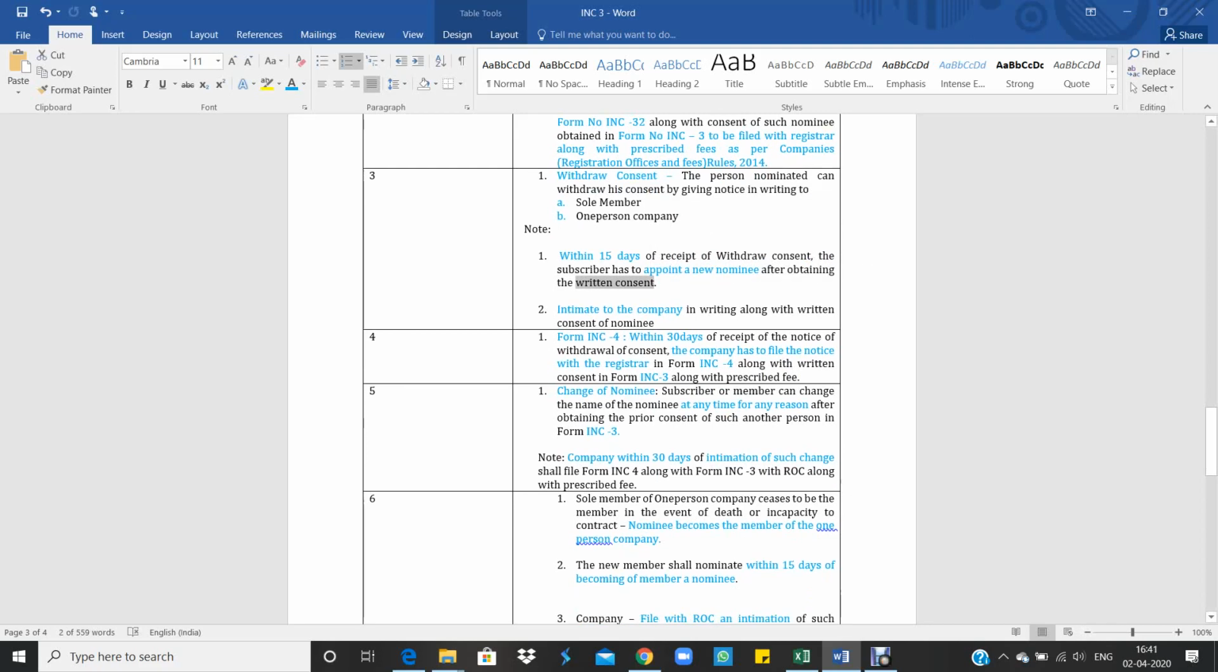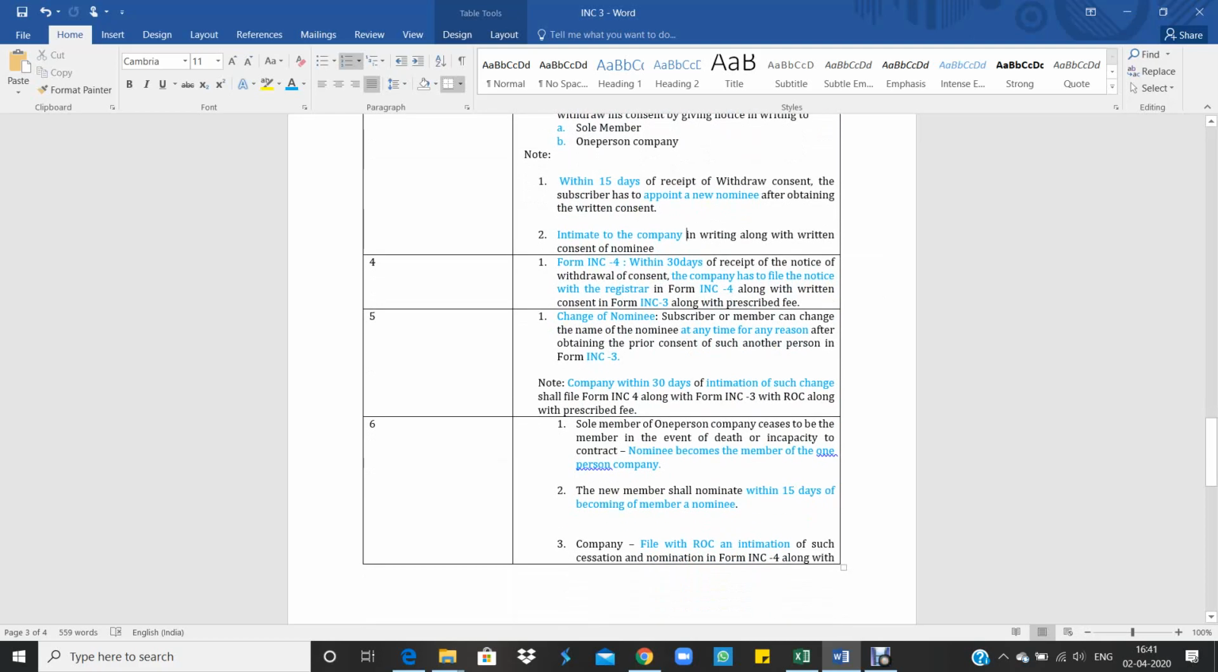Then the subscriber has to intimate the company in writing along with the written consent of the nominee. So here, the nominee who was already there will withdraw and give a notice to the company and the member. Within 15 days of receipt of the withdrawal of consent, the member has to appoint a new nominee after obtaining the written consent, and intimate the company in writing along with the written consent of the new nominee.